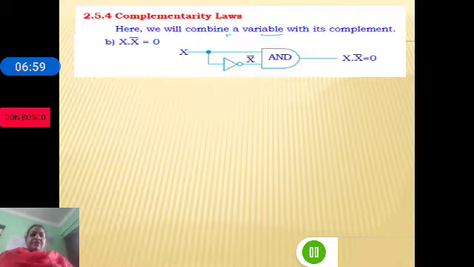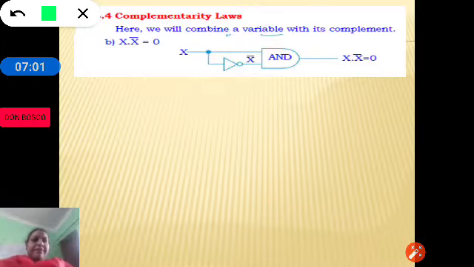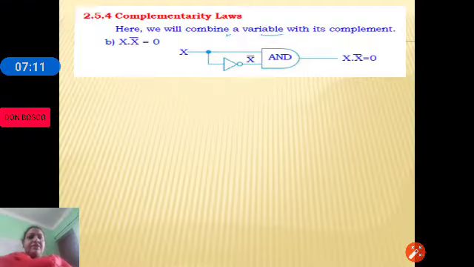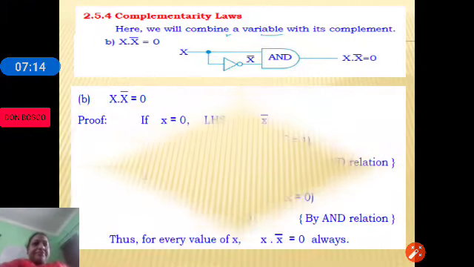The second complementary law says that if a variable is complemented and ANDed, it is equal to 0. Let's just substitute the values and check.